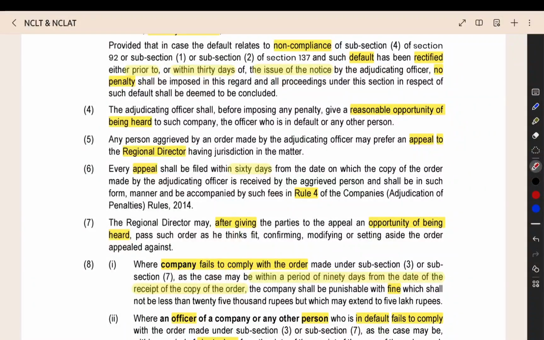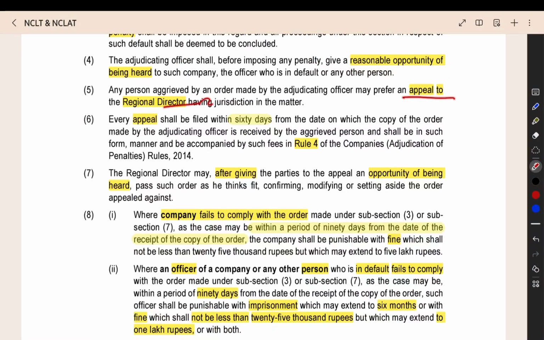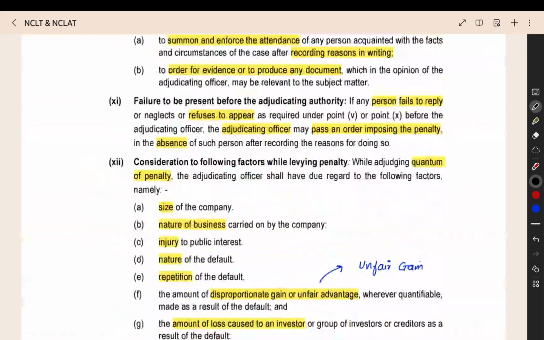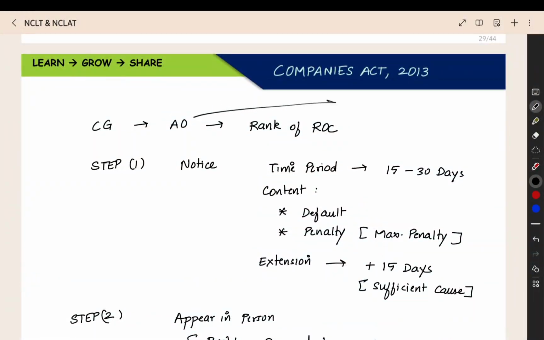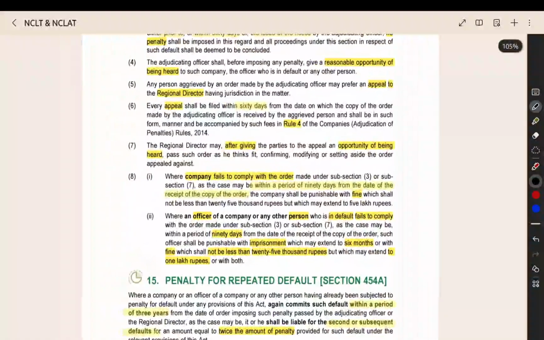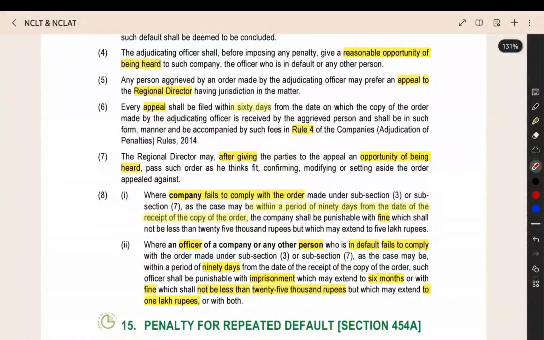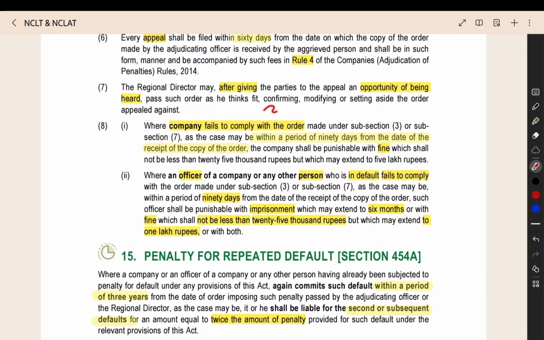Next, before passing any order, they have to give the opportunity of being heard. That we already saw. Then you can appeal to the regional director. So this is one more important point. From the adjudicating officer, you can go to appeal to the regional director. You have to appeal within 60 days. The regional director also will give you an opportunity to present your case. After that, they will give the order. They can confirm the order, modify the order, or set aside the order.